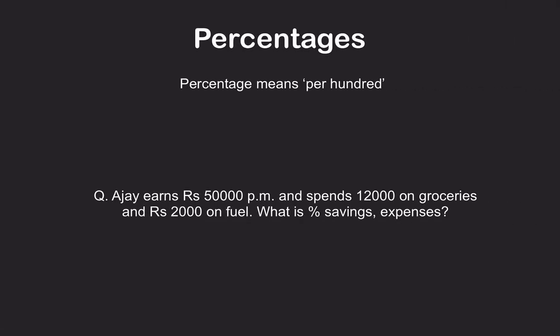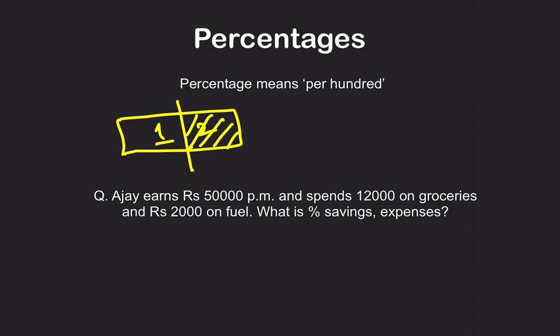What exactly does percent mean? Percent means per 100. Suppose, let's take an example that this is a chocolate bar and you get half of it. Two pieces were made, one and two, and you get half of it.